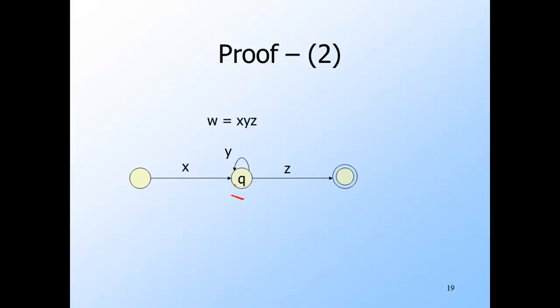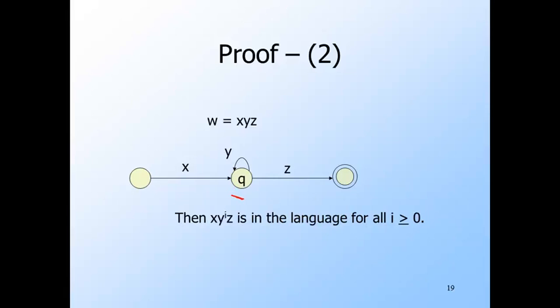Then Y is the part of W that gets the DFA back to Q for the first time. That is, the end of Y is the second occurrence of Q. Notice that therefore Y cannot be the empty string, although X or Z might be. Finally, Z is the rest of W, and we know it gets the DFA to a final state because W is accepted by the DFA. Notice that the path labeled Z may have states that also appear earlier, but it doesn't matter.